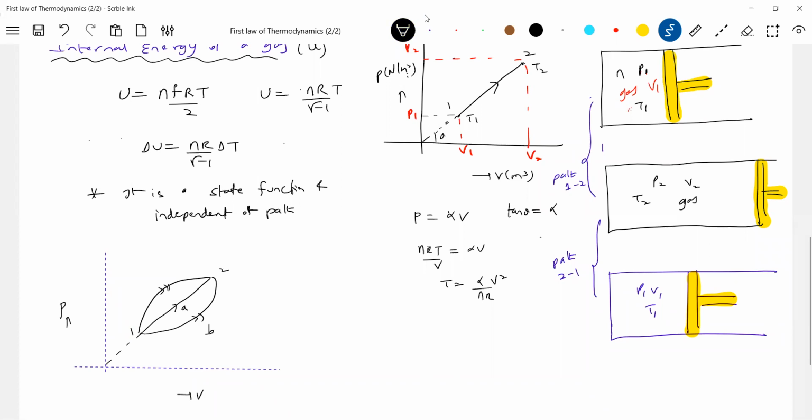There's a process A, B, C. What do you mean by process? A different path. We'll call it a process here. And now, how am I moving the piston? I'll move the piston in such a way that pressure will be directly proportional to volume.